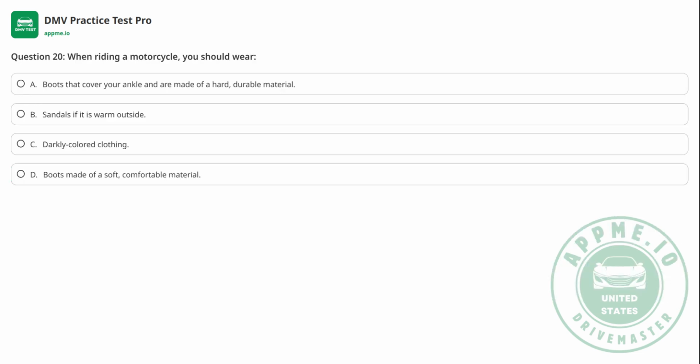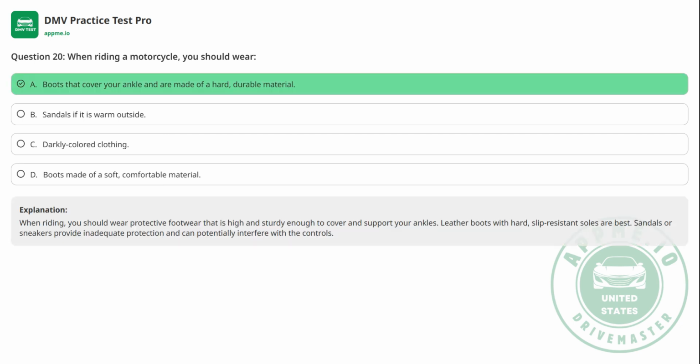Question 20. When riding a motorcycle, you should wear A. Boots that cover your ankle and are made of a hard, durable material. B. Sandals if it is warm outside. C. Darkly colored clothing. D. Boots made of a soft, comfortable material. The correct answer is A.